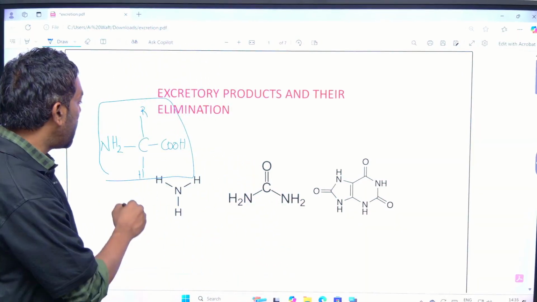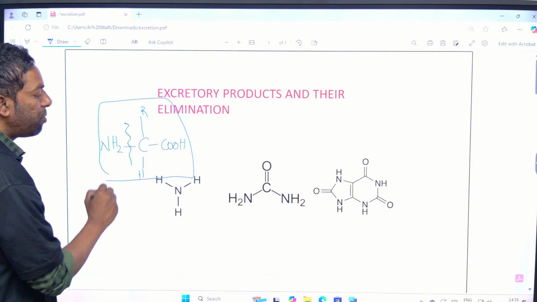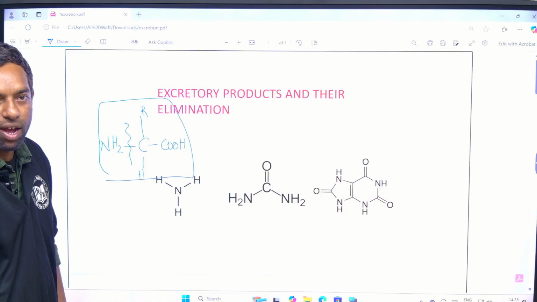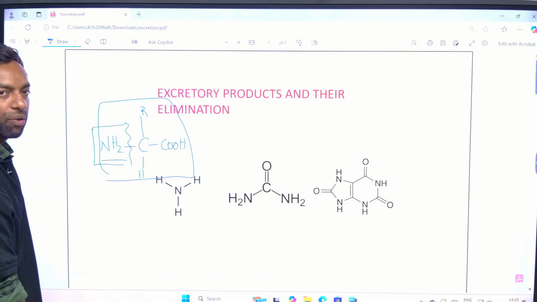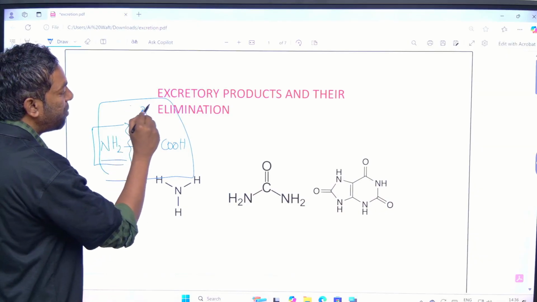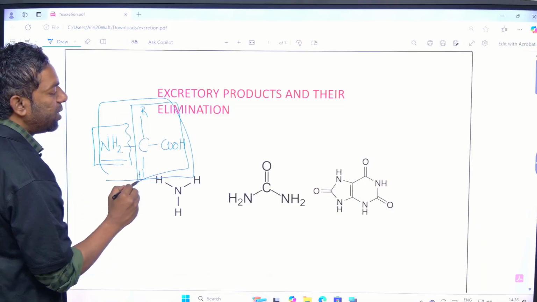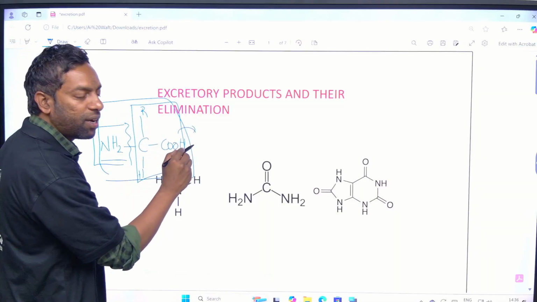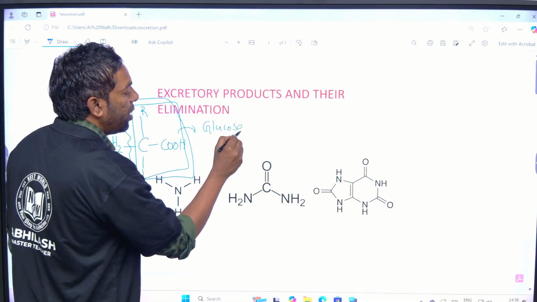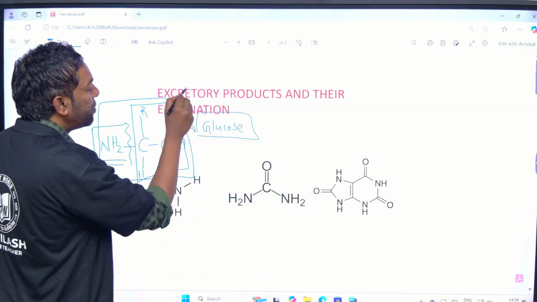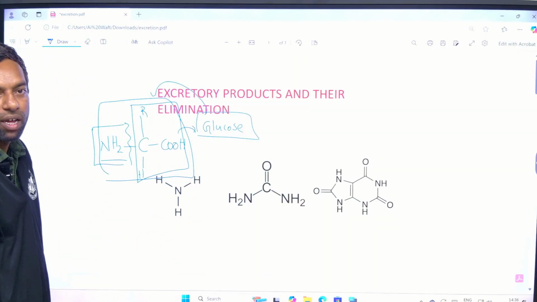There is a chemical reaction that breaks down the amino acid to produce the amine group separately and the carboxylic group separately. The carboxylic group is further converted into glucose. This is the glucose produced from the carboxylic group of the amino acid.